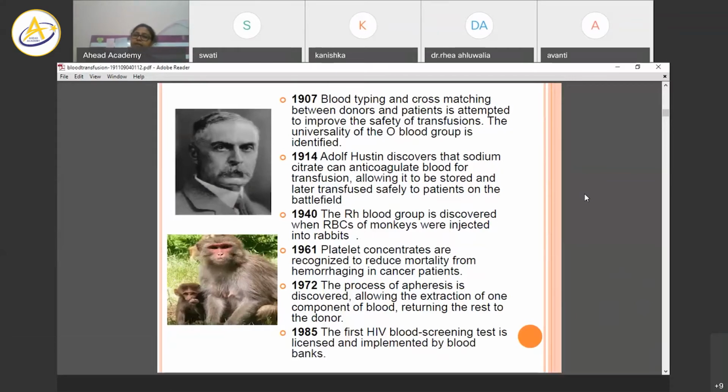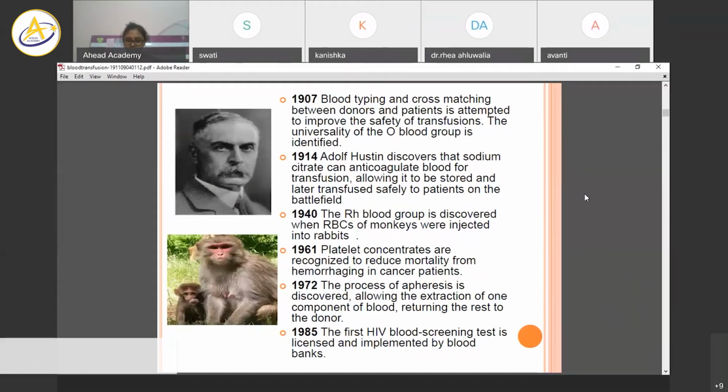In 1940, the RH blood group was discovered, where RBCs of monkeys were injected into rabbits. 1961, platelets were recognized to reduce the mortality of patients. In cancer patients, hemorrhages started to happen, so they started to transfuse platelet concentrate. 1972, apheresis was discovered, and then extraction basically.